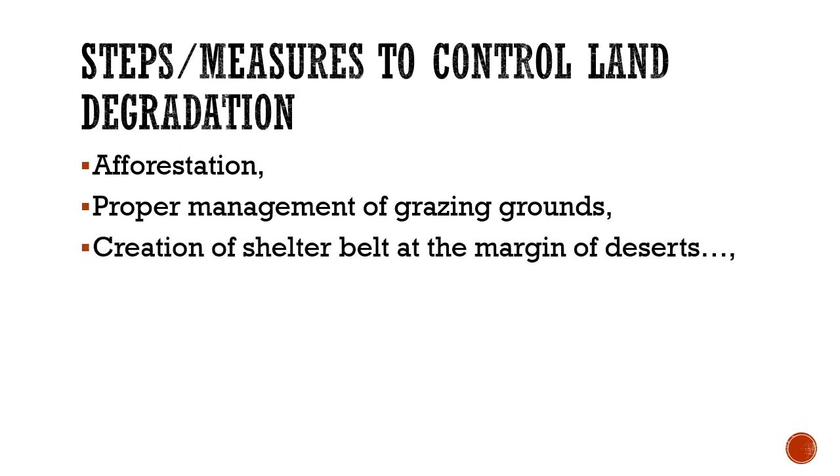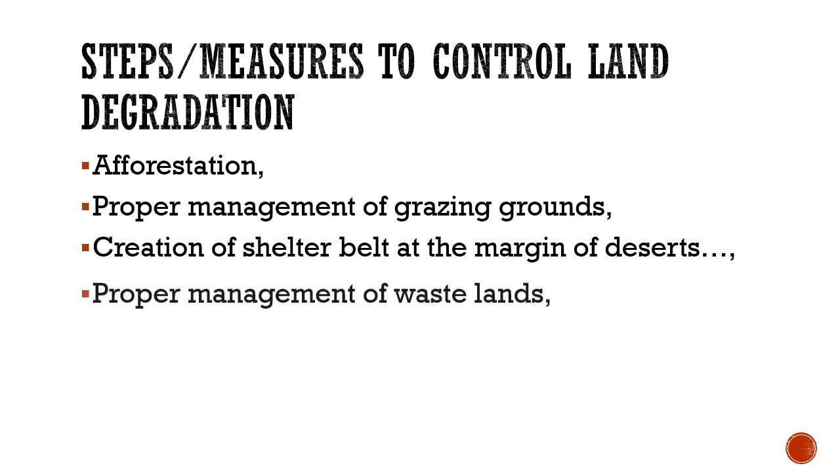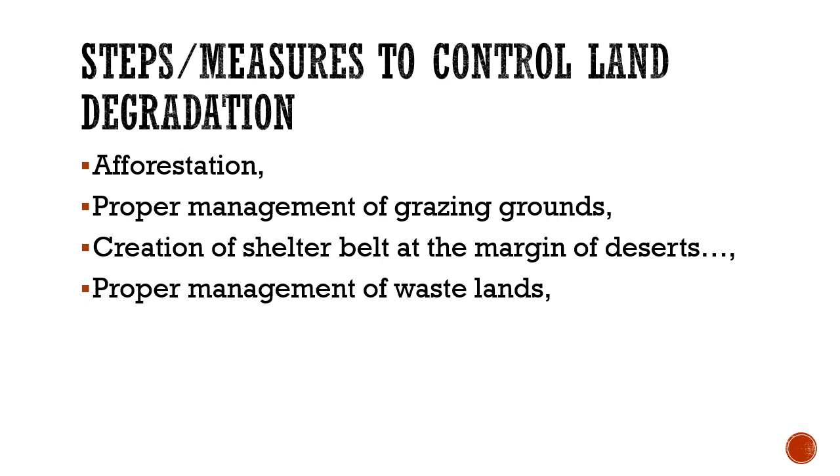Next, creation of shelter belts at the margin of deserts and in coastal areas. Shelter belts means planting of trees in rows perpendicular to the direction of wind so that it can check the desertification of any area, expansion of desert. Next, proper management of wastelands.